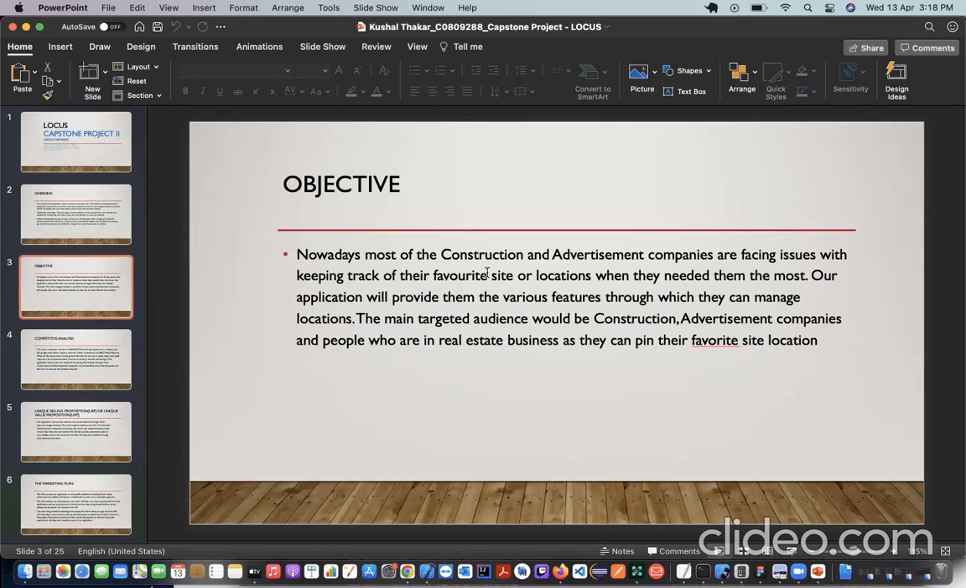This is our prime objective: the construction and advertisement companies face issues keeping track of their favorite sites or locations when they need them the most, and we are providing them a way to access them at any time, have their locations pinned on the map, and reach the destination as early as possible. So this is our objective. Now over to Neha for the competitive analysis.